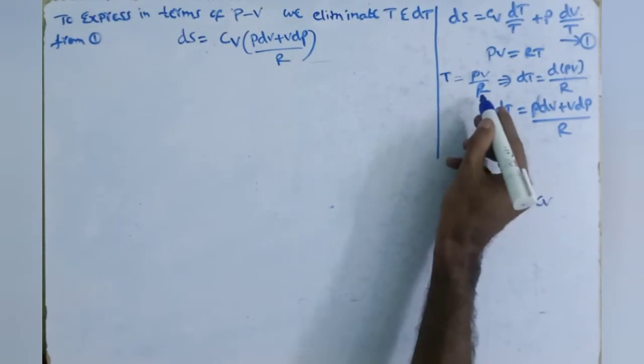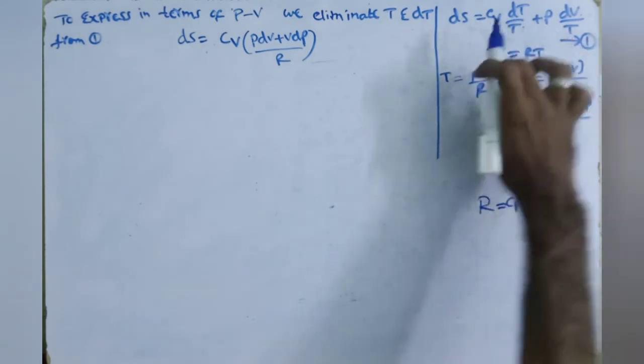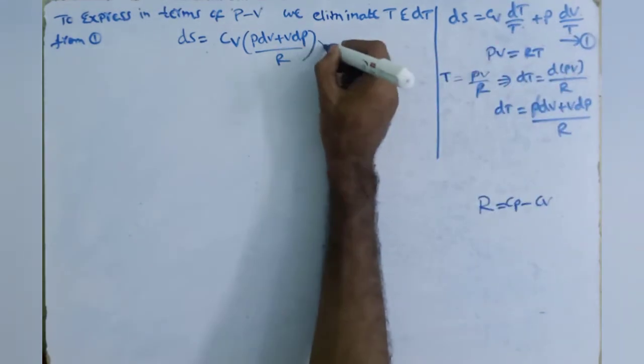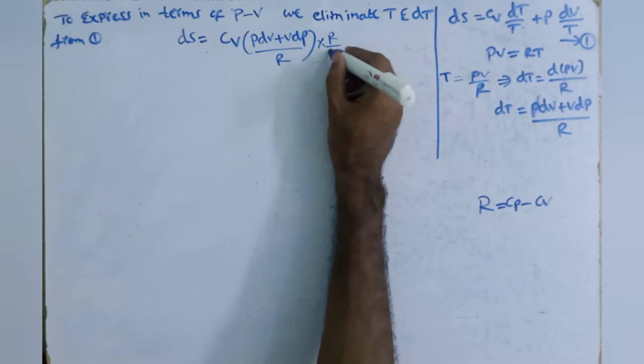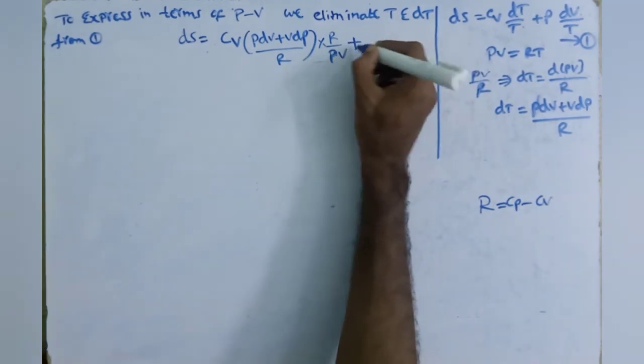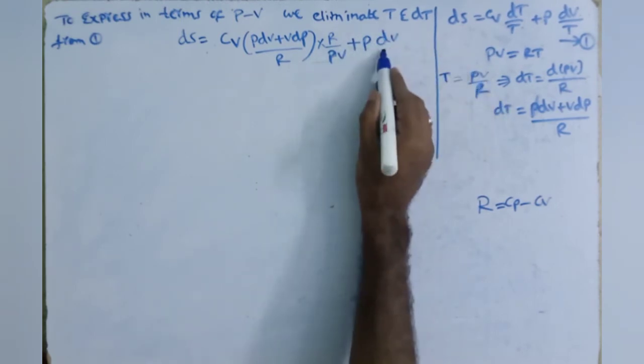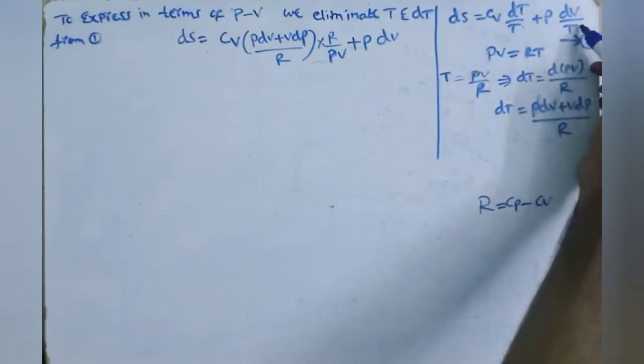In the place of T we are going to write this, so 1 by T is written in reciprocal form. So R by PV, into P dV plus V dP.